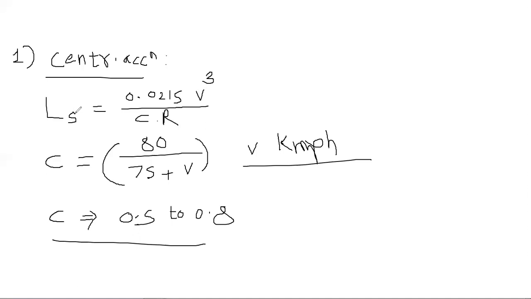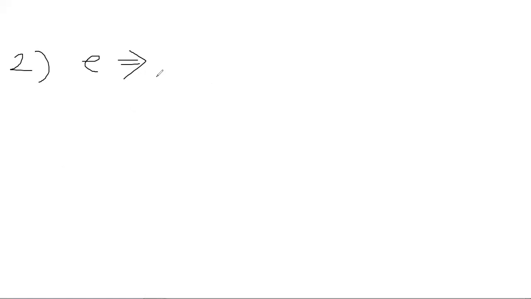Now we will go for the second method. Second method is the rate of introduction of super elevation. The second method is based on E, and E is nothing but the rate of super elevation. Your formula for Ls will be equal to capital E into capital N divided by 2.